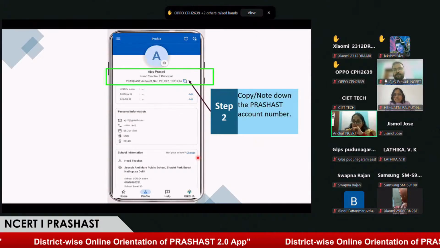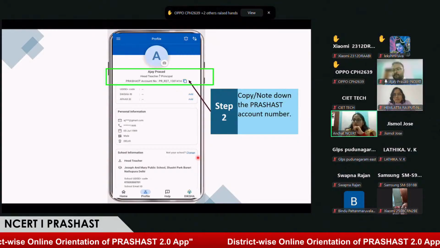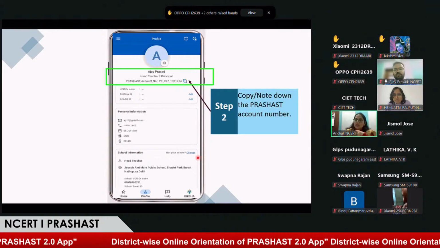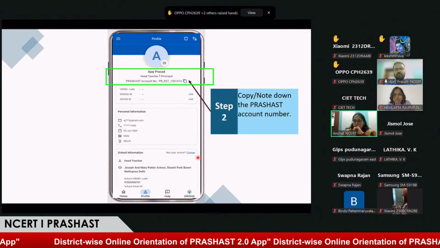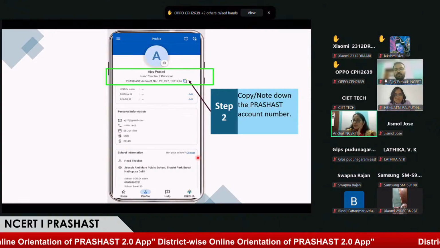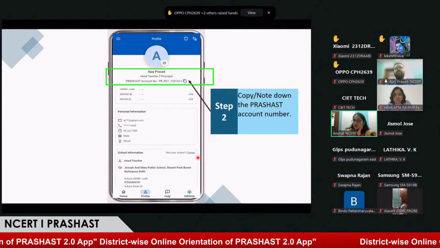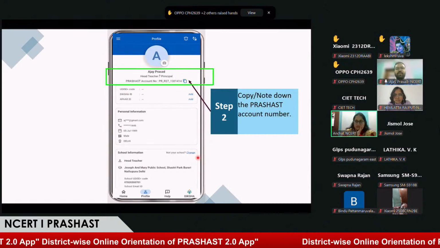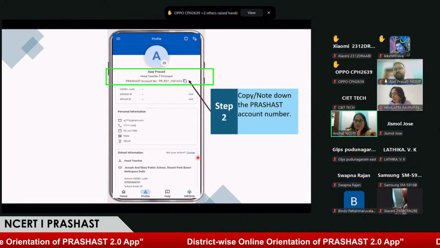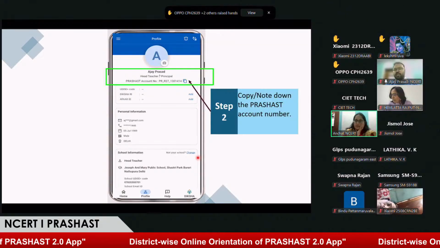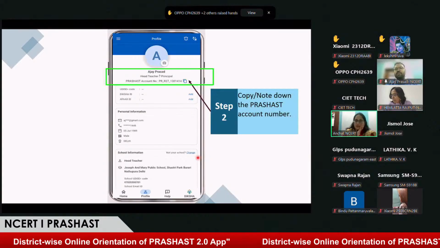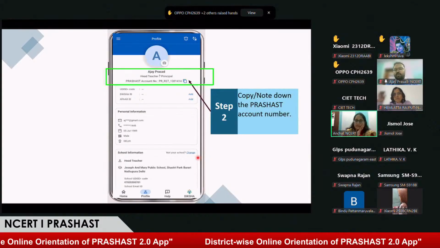So here Divya ma'am is answering in the chat box. First, her question is, sir, how to change the role from teacher to headmaster? And I think he requested, and now on his phone it is showing request pending. Okay, if the request is pending from the side of a head teacher, the first way is that you can ask the head teacher to do it. If that is not happening, you can write to the Prashast help desk so that we can see what else can be done from our technical team.